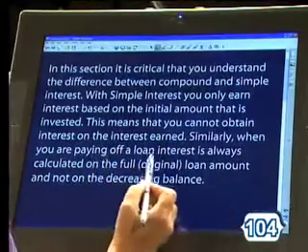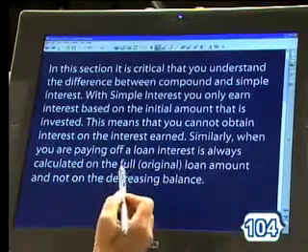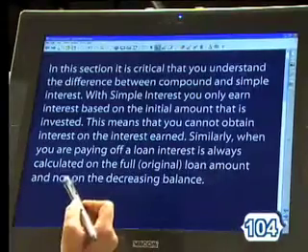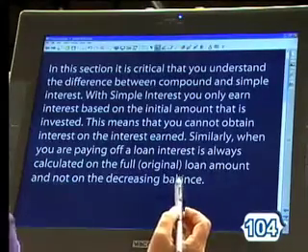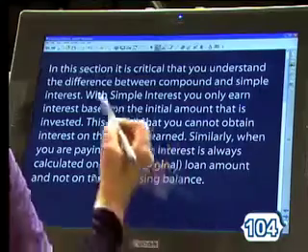Similarly, when you are paying off a loan, interest is always calculated on the full original loan amount and not on the decreasing balance. Now, that's quite a mouthful to understand, so let's just go through this again.